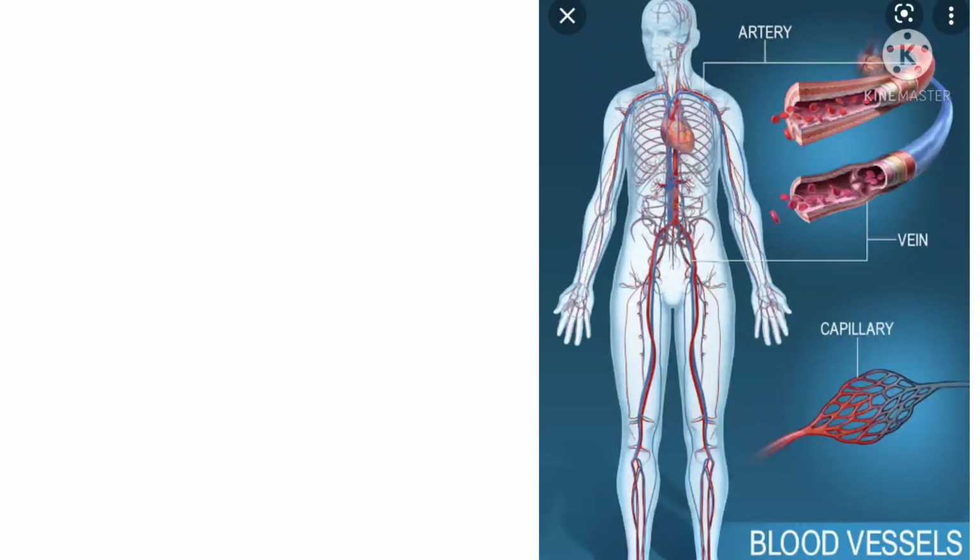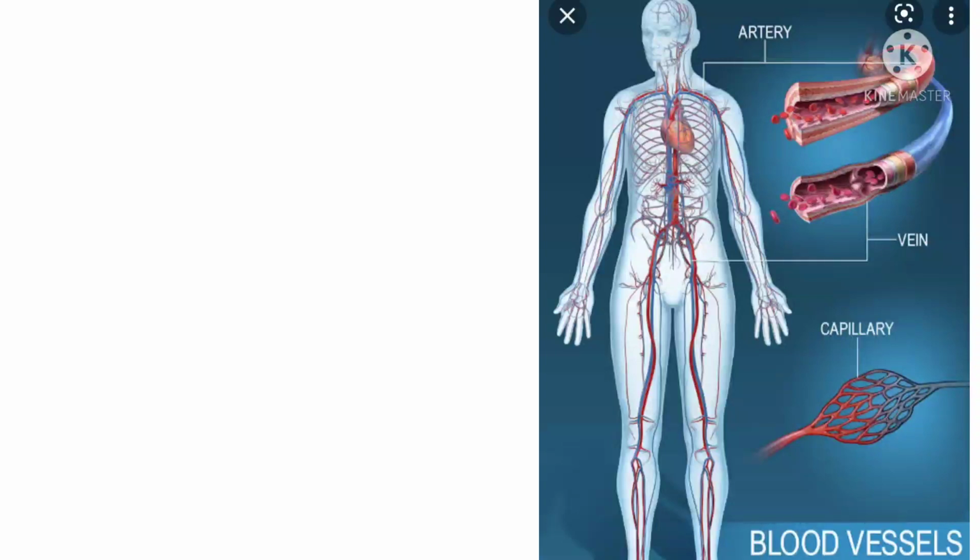Okay, children, what is transport? All organisms need to send materials like nutrients, gases, and liquids. How do we send these materials? Moving materials from one part to another part is called transportation.